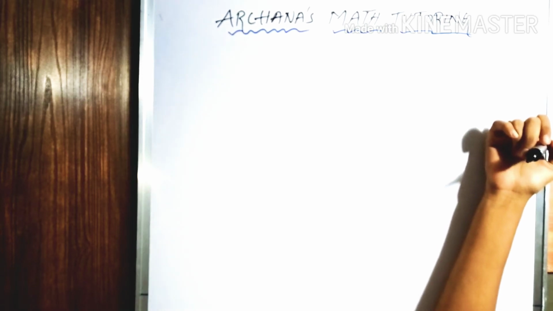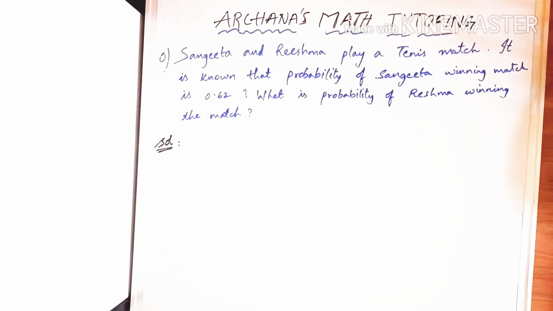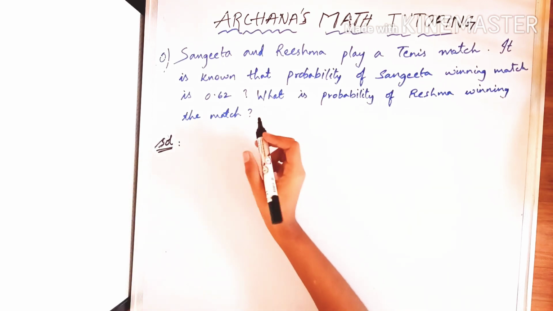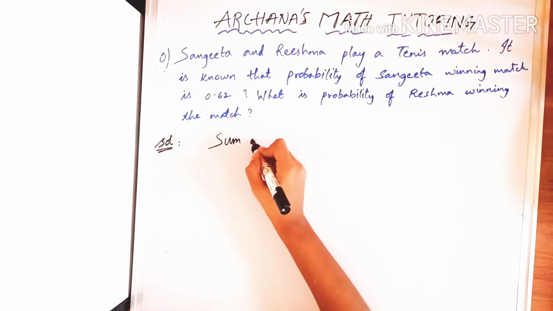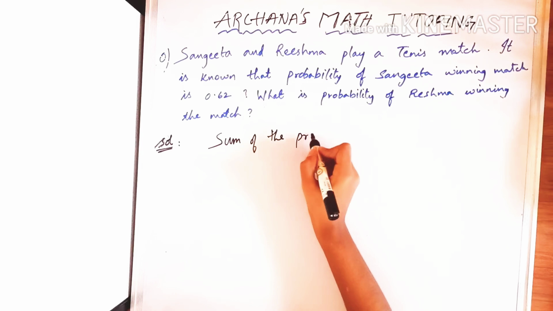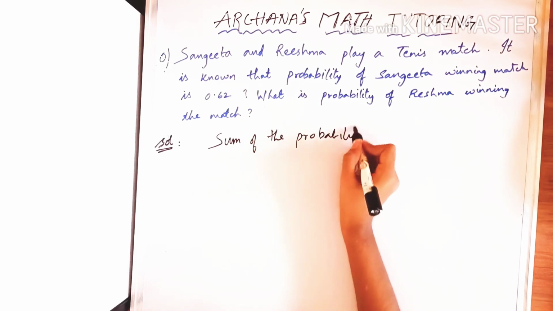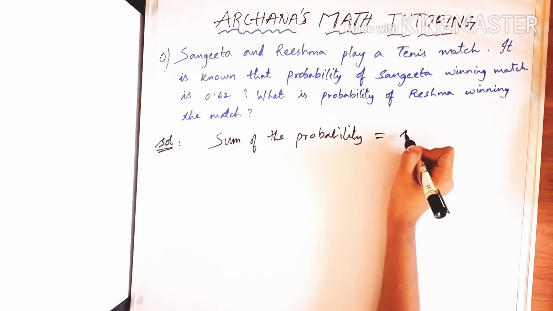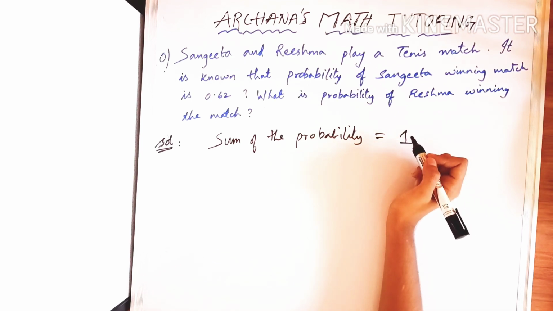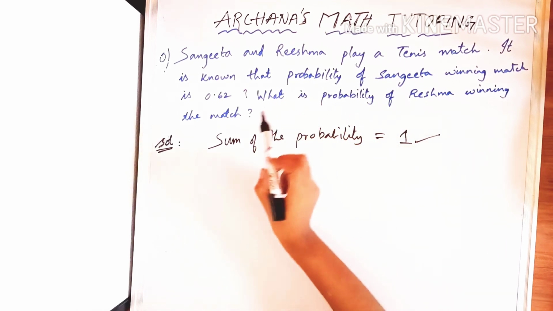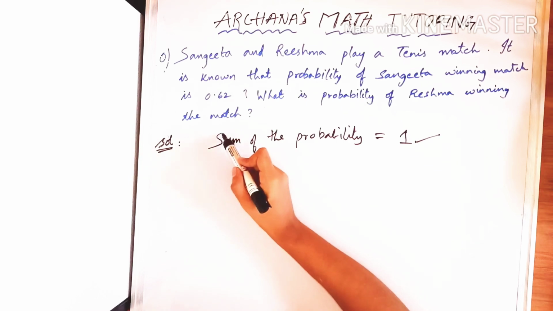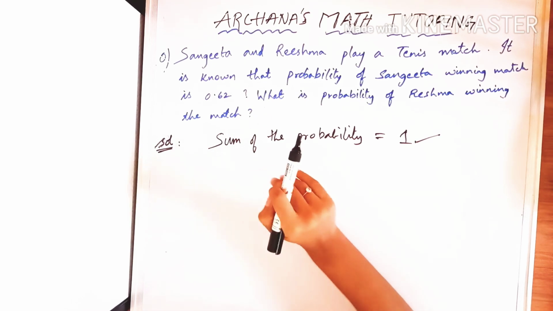So let's start with today's class. The main problems we will be covering today depend on a formula of probability: the sum of the probabilities is always 1. So always remember, friends, that the sum of the probabilities is always equal to 1. Whenever you have multiple probabilities and you add all of them, you should land up with 1. This is the main formula we will be using. Many problems in competitive exams are based on this formula.